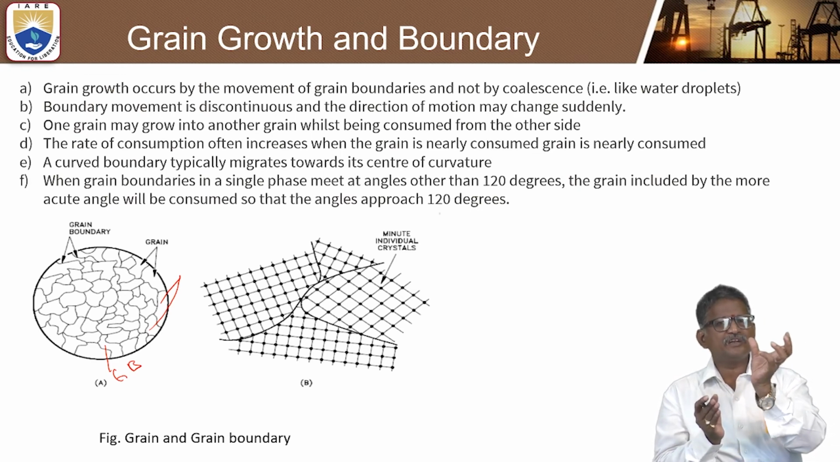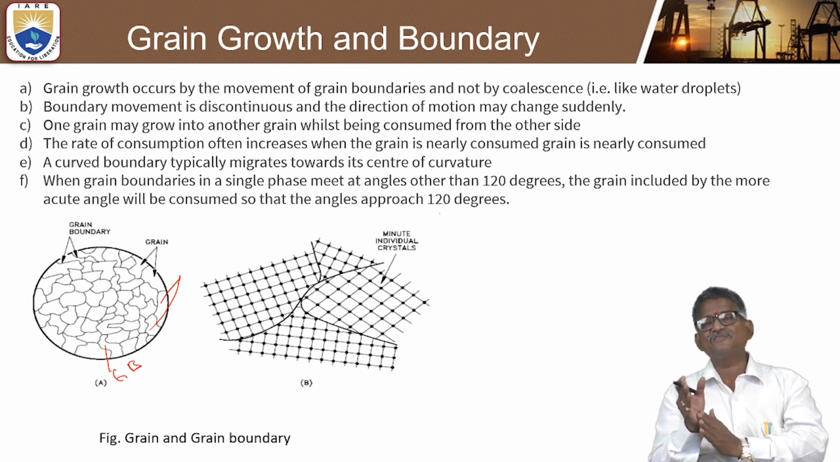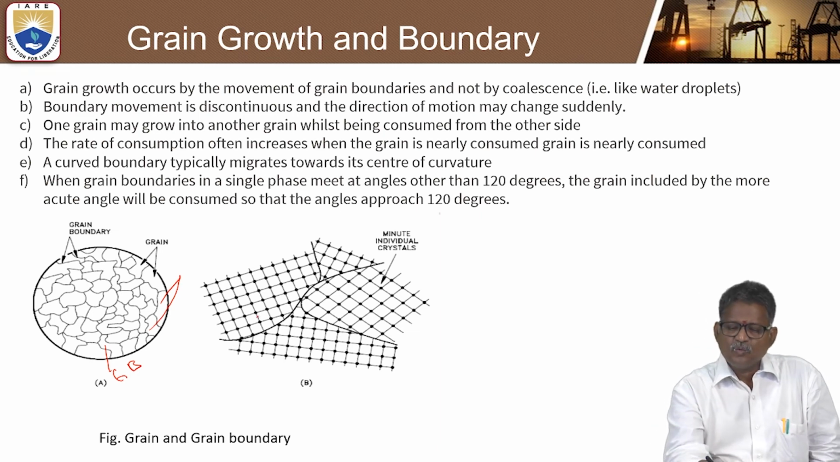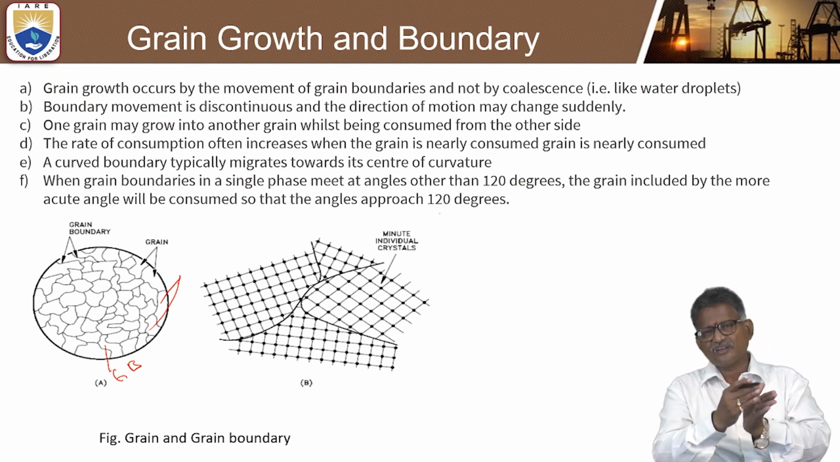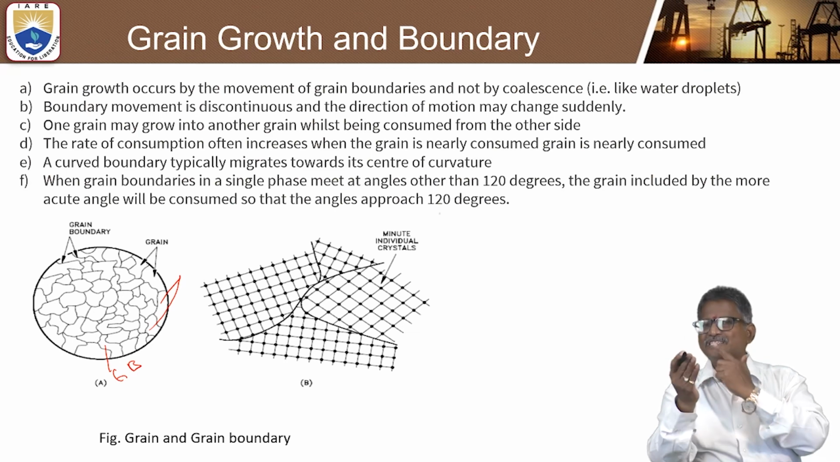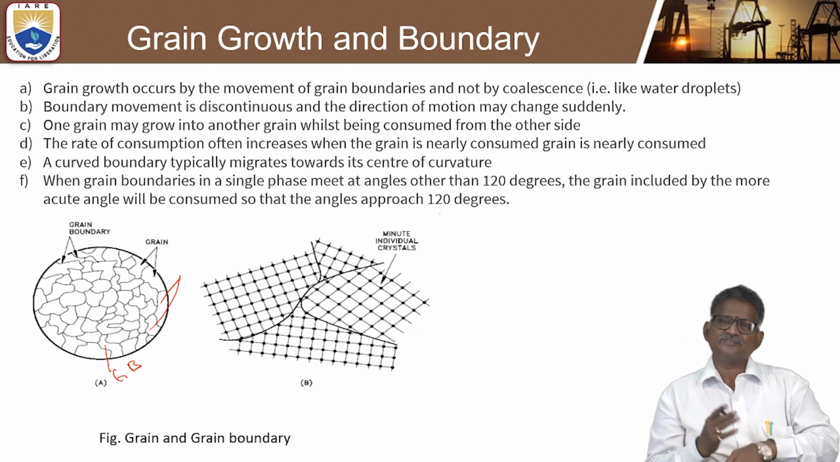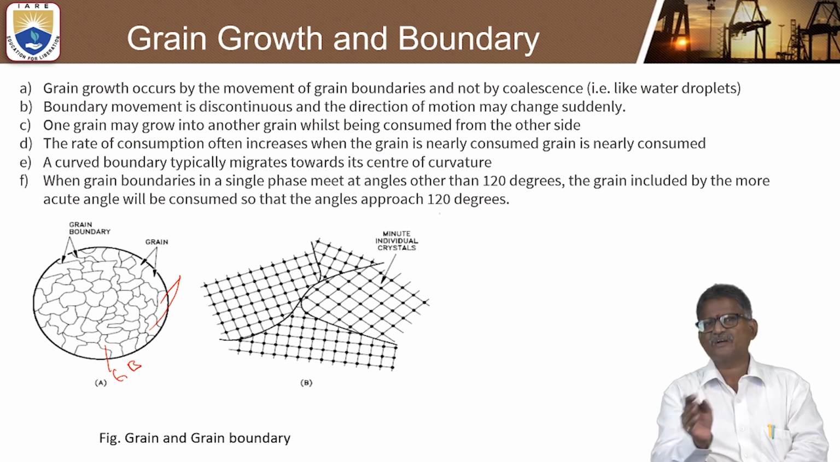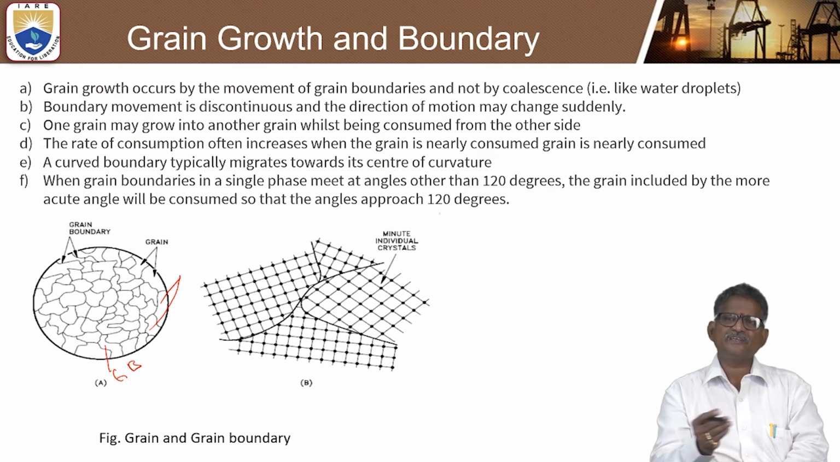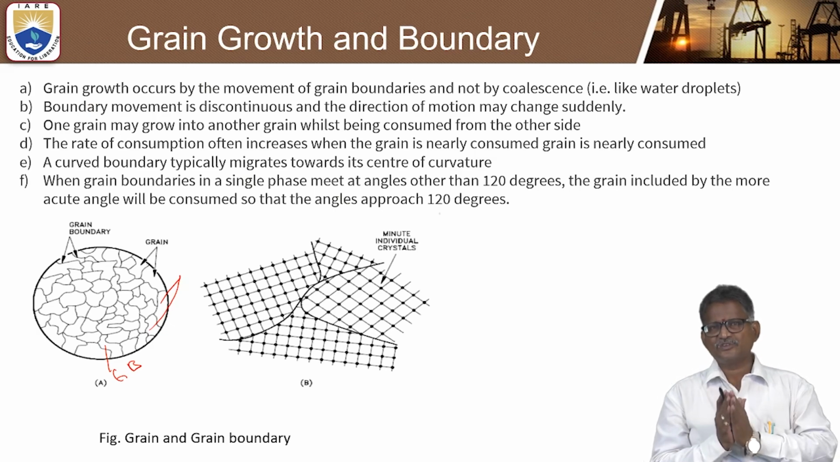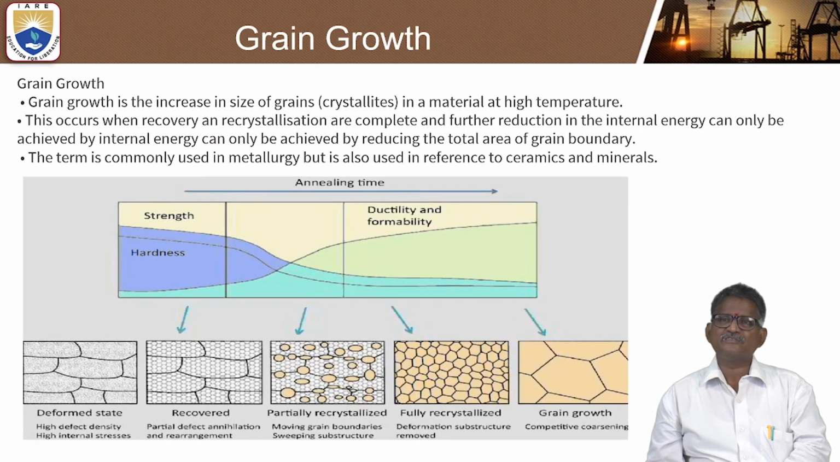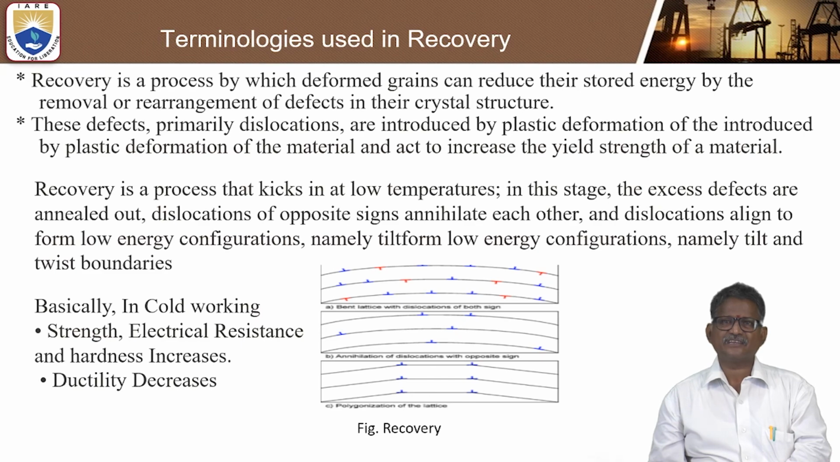Some curved boundaries typically migrate toward the center of curvature. We can see 1, 2, 3, 4. Here the individual crystals will be transformed into regular, twin, and twisting types, so that the changes of grain growth will occur in these different multi-formations of the crystals. I hope the students can understand clearly about recovery, recrystallization, and grain growth.